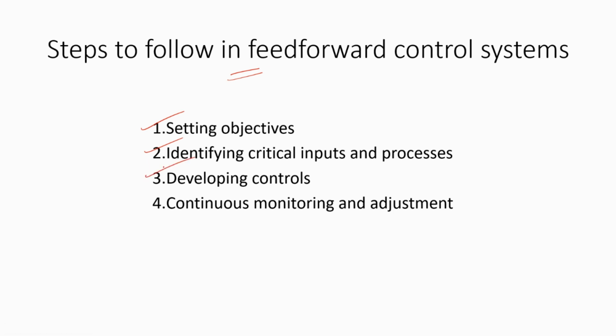Controls are developed to monitor and manage the critical inputs and processes to ensure that they are on track to achieve the objectives. So finally, continuous monitoring and adjustment. The system is continually monitored and adjustments are made to the inputs and processes as needed to ensure that the objectives are achieved.